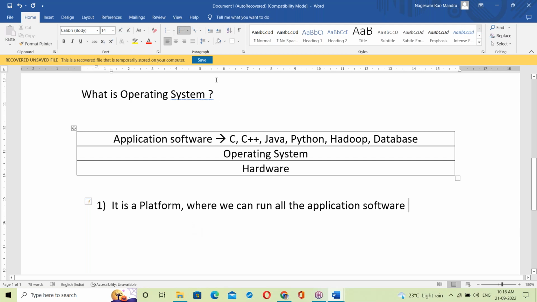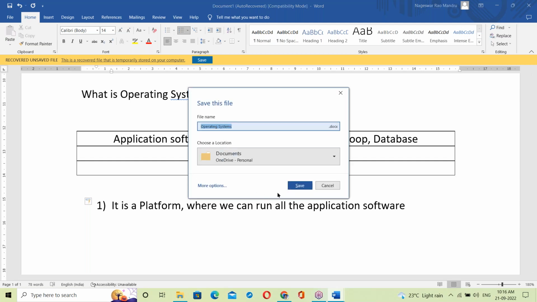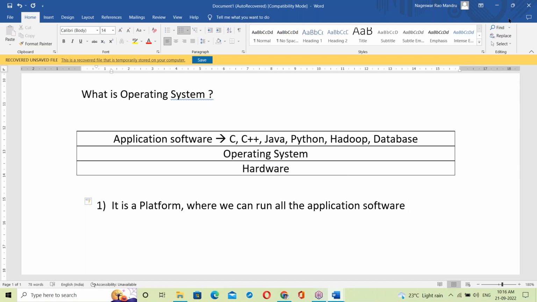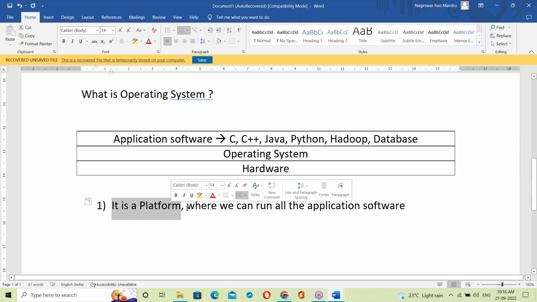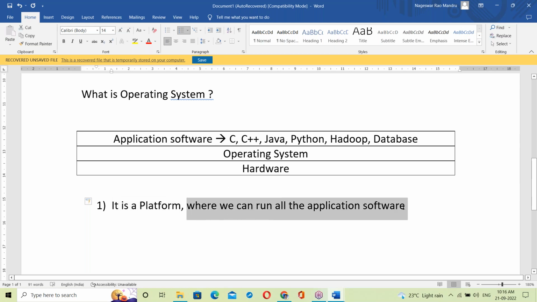So what is OS? The simple answer: it's a platform where we can run all the application software. But not only a platform.